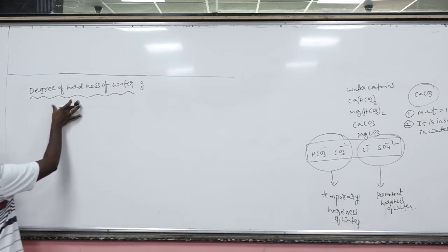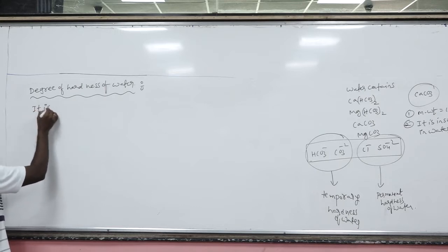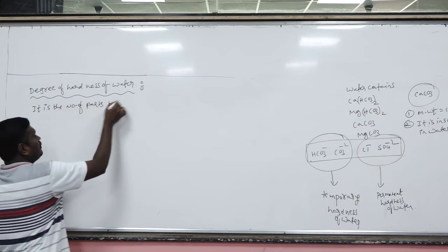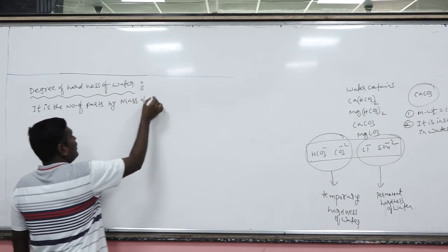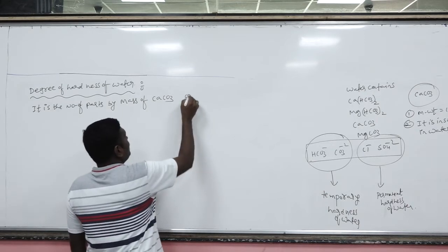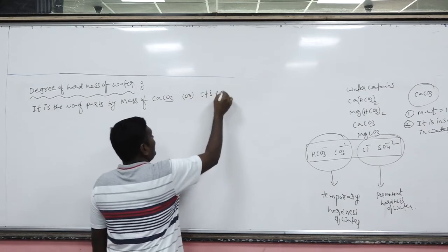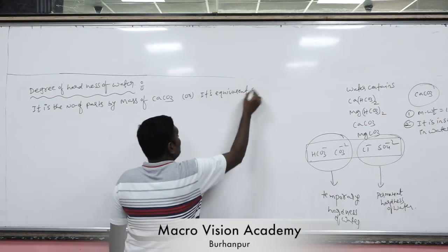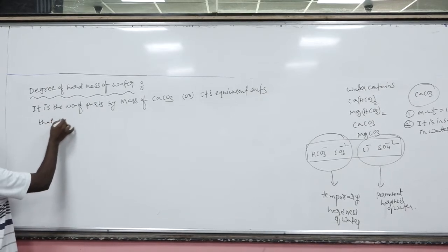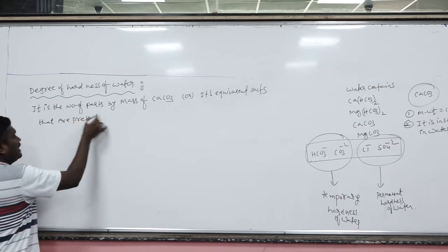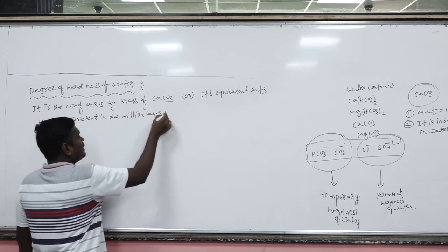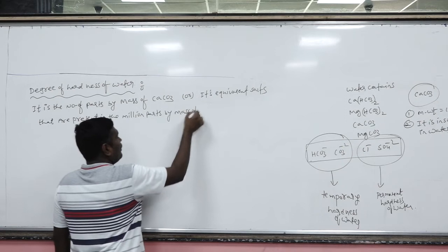Now, what is the definition of the degree of hardness of water? It is the number of parts by mass of CaCO3 or its equivalent salts that are present in a million parts by mass of water.